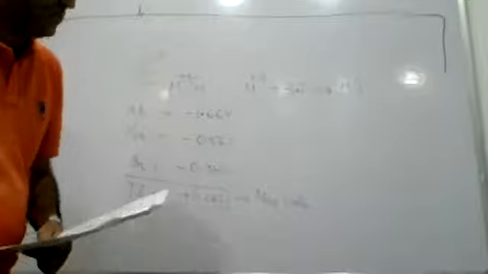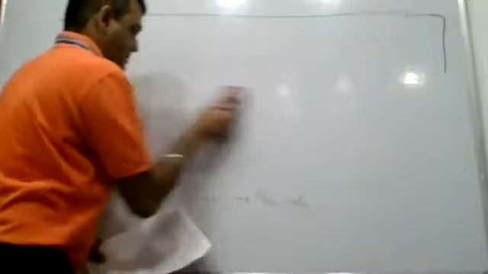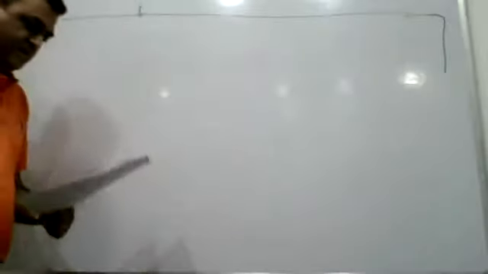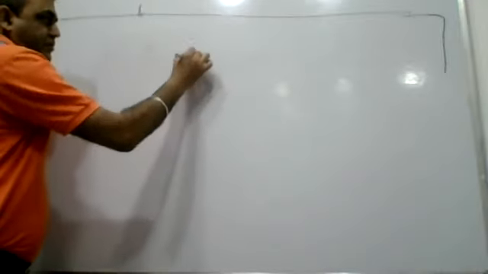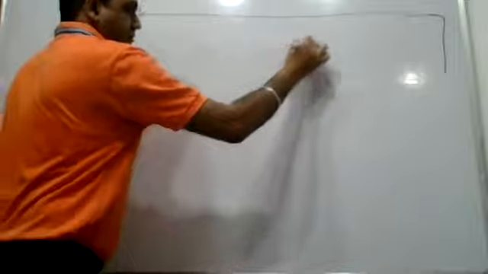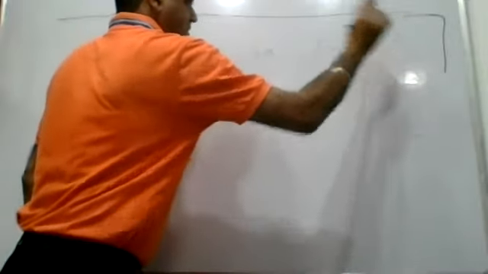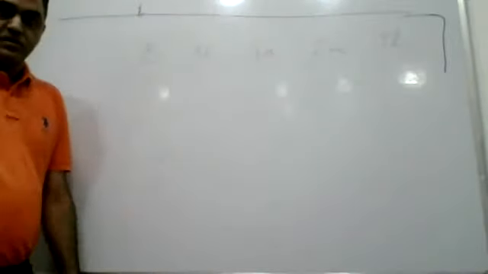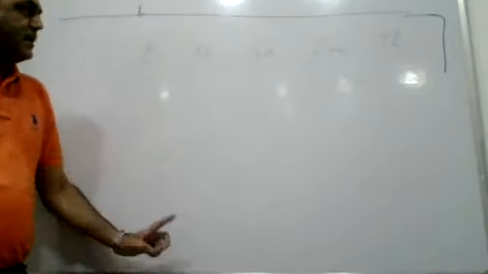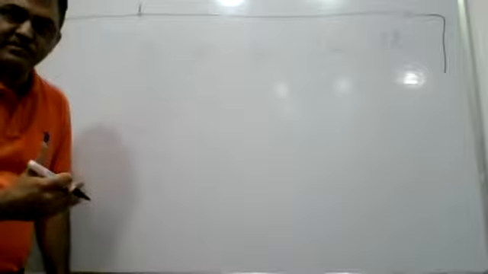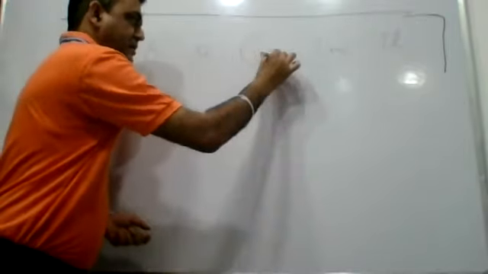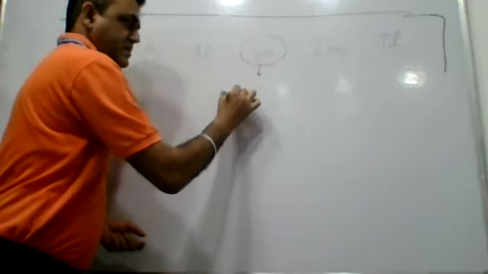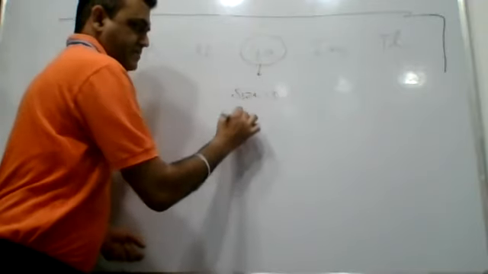Now, the fourth part of this information-based section. These are the various elements of the boron family: boron, aluminium, gallium, indium, and thallium. Now these elements are to be arranged in the correct order of ionization energy. Down the group ionization energy decreases, but if you pick up size, gallium has atomic size smaller than expected.